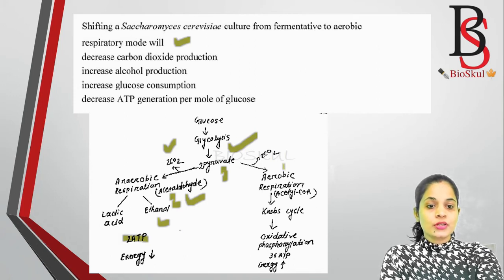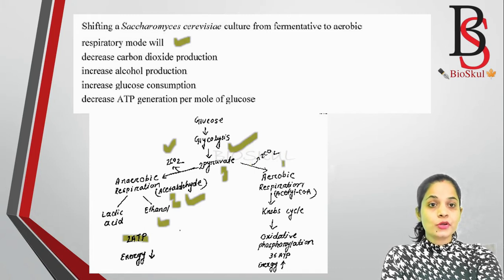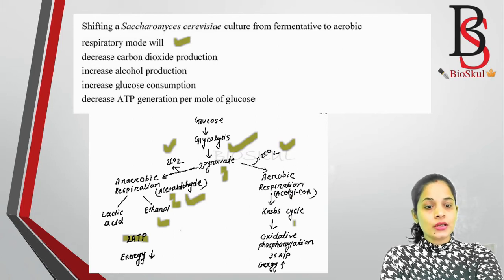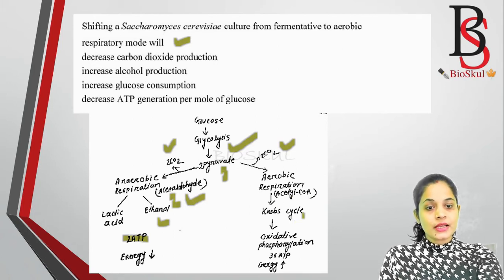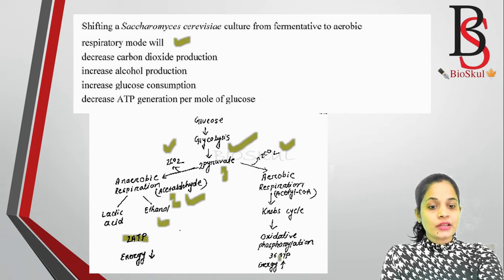Okay, next come to the aerobic respiration. If it enters into aerobic respiration, then instead of acetaldehyde it will produce acetyl coenzyme A. Acetyl coenzyme A is a 2 carbon compound and there is release of carbon dioxide. Then this acetyl coenzyme A will enter into the Krebs cycle, and from the Krebs cycle it will enter into oxidative phosphorylation. So aerobic respiration produces 36 ATP molecules.